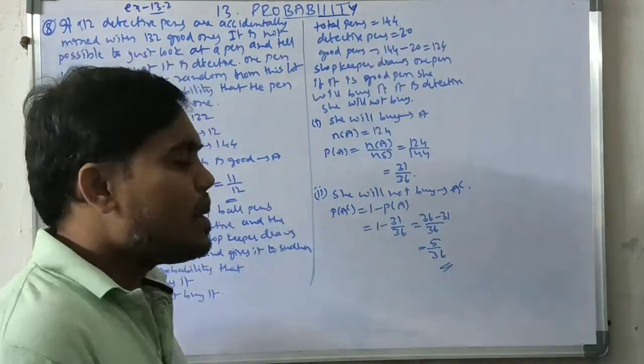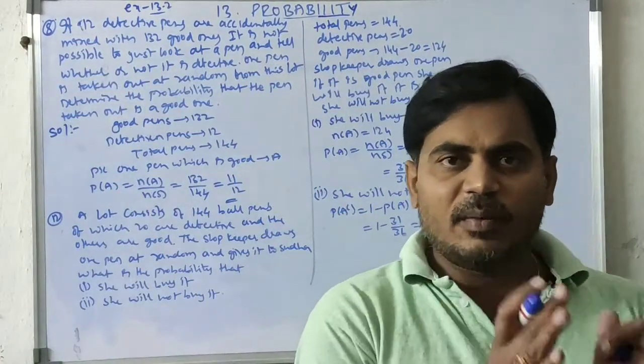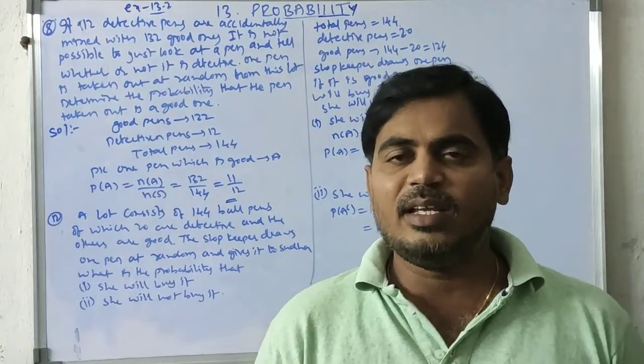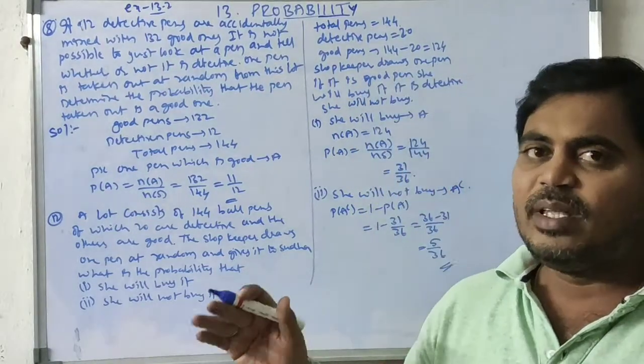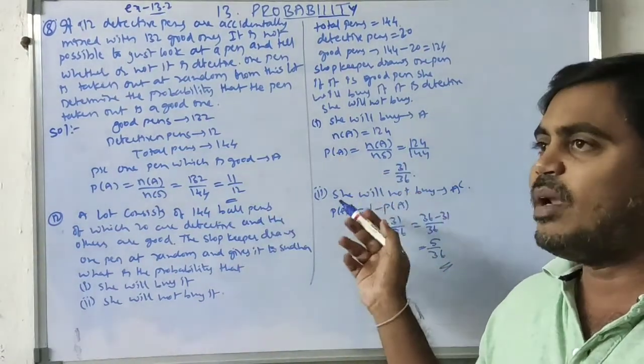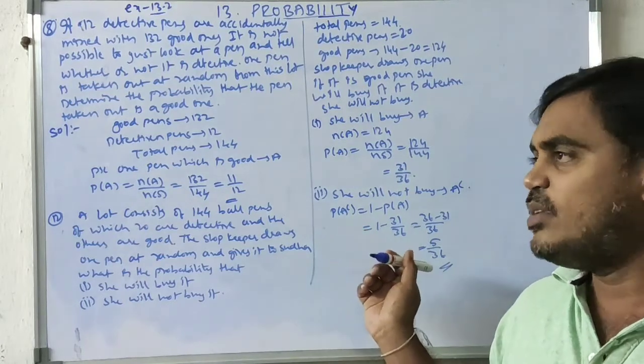So the probability is a complementary event. The probability that she will buy it, it should be the good pen, so probability of A equal to 31 by 36. Probability of not A, it is nothing but she won't buy, is 5 by